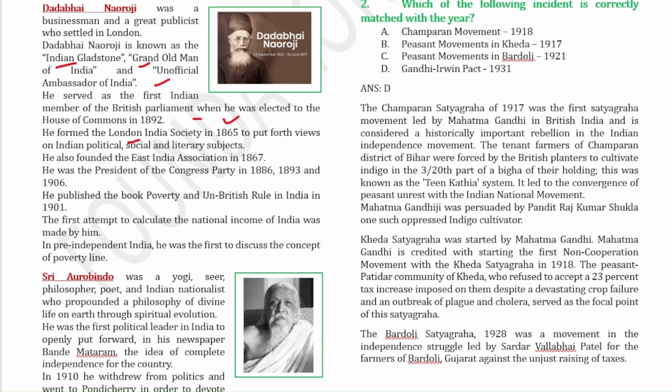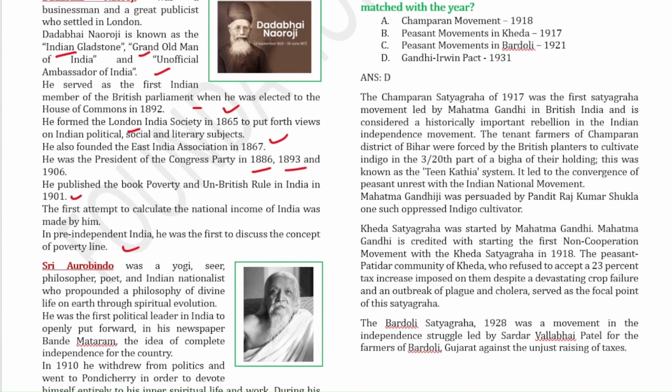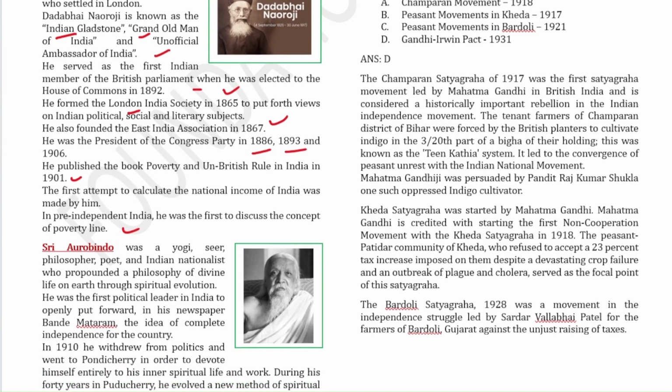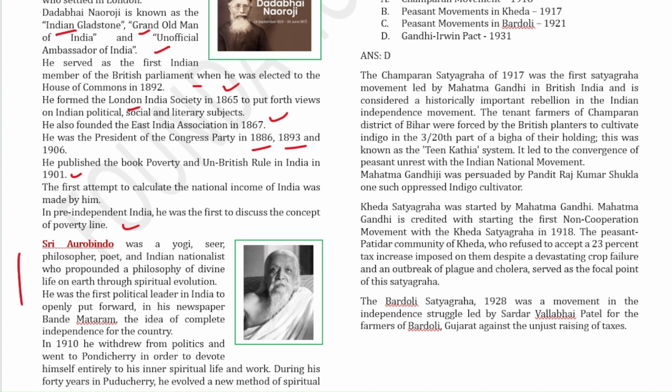East India Association in the year 1867, and he became the president of the Congress Party 3 times, that is in the year 1886, 1893, and 1906. And he published a book called Poverty and Un-British Rule in India in the year 1901. And he was the first to attempt to calculate the national income of India, okay. And in pre-independent India, he was the first to discuss the concept of poverty line. So these are some of the important points of Dadabhai Naoroji. So regarding Sri Aurobindo, you can go through the points given here.